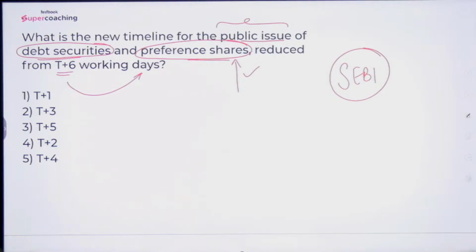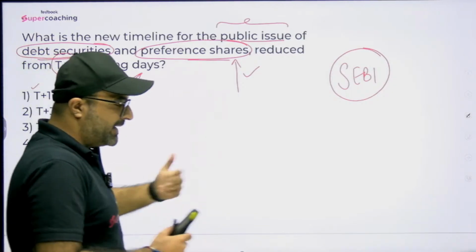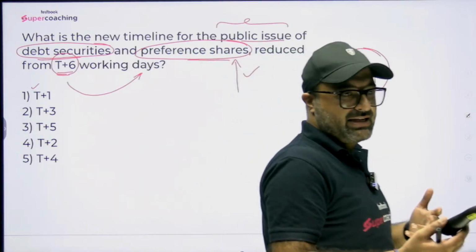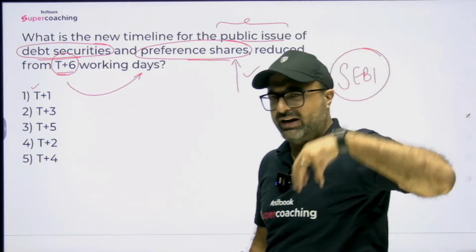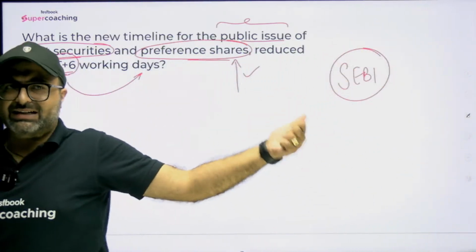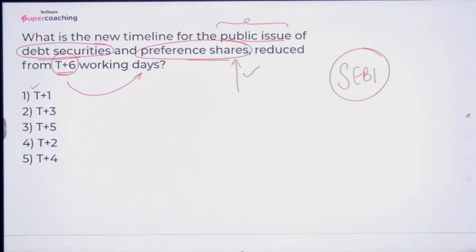Now the question is, what do you understand by this T plus 3? T plus 3 means T is the day on which the transaction is done. So what is the new timeline for the public issue of debt securities and preference share which has been reduced? Earlier, if you are purchasing it on, let's say, Monday, then Monday we will add 6 days, and after those T plus 6 days, these securities will be allotted or they will be reflecting in your demat account. But now this settlement will be done in T plus 3 days. That means T plus 3 working days. I would suggest the term T plus 3 working days.